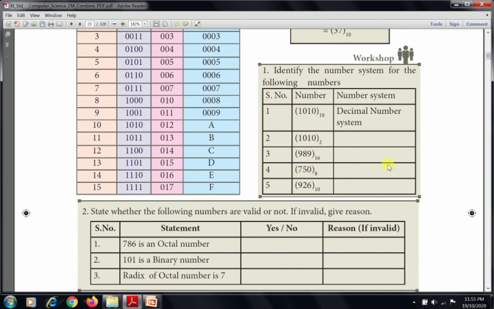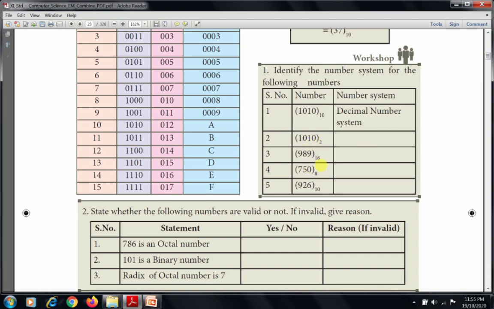See here the workshop sum. Identify the number system for the following numbers. See here, the first one is already done. The base value is 10, so this is the decimal number system. First we find out what the base value is, and according to that base value we find out the number system. See here, what is the base value? 2. So this is the binary number system.